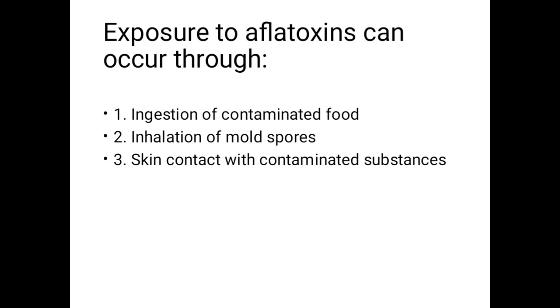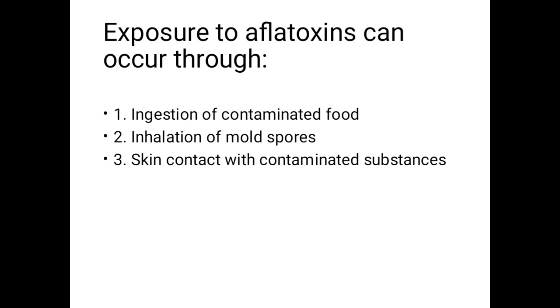through three methods. The first method is ingestion. So ingestion is where you eat food that is contaminated with these molds, then they start producing these toxins, the aflatoxins.